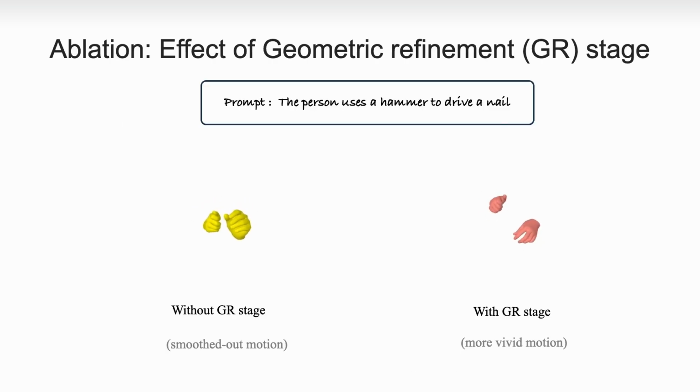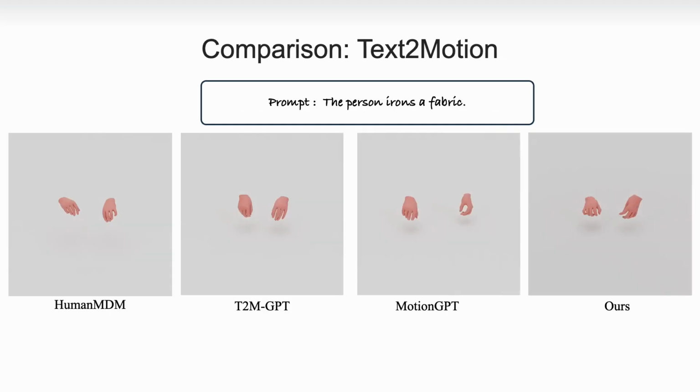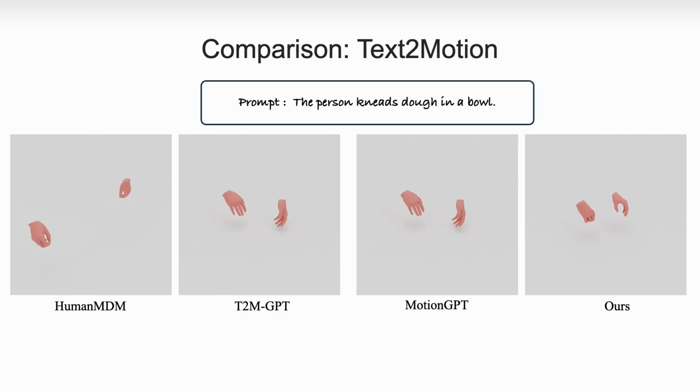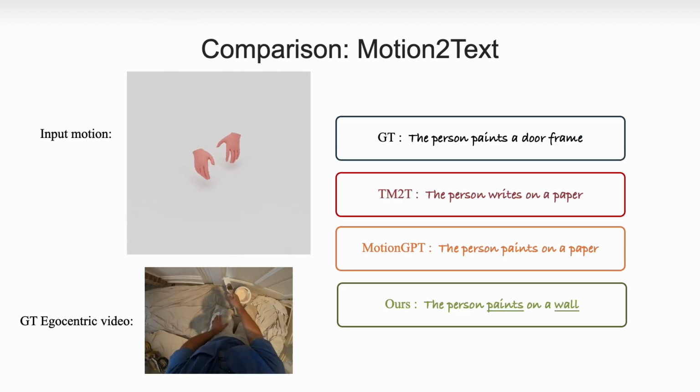Here we ablate how the geometric refinement stage improves the motion quality. Now we show text-to-motion comparison with baselines. Now we show motion-to-text comparison with baselines.